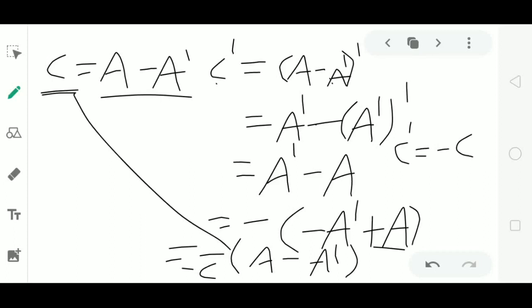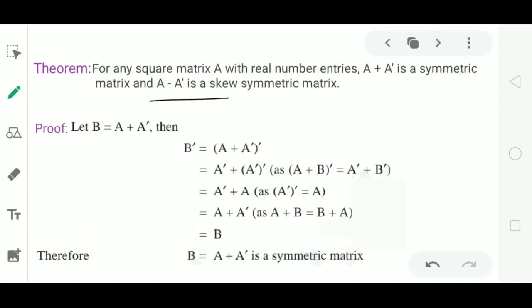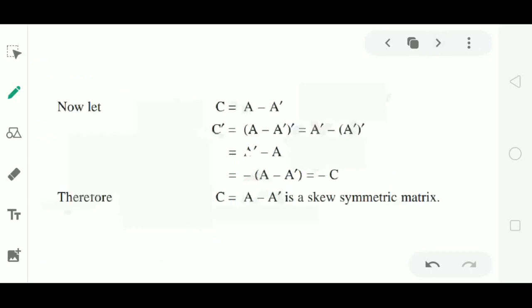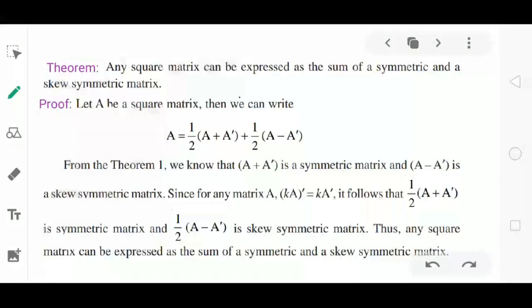What is matrix C? Matrix C is A minus A dash. A minus A dash is a skew symmetric matrix. This is an important theorem. Next theorem, any square matrix can be expressed as the sum of a symmetric and a skew symmetric matrix.